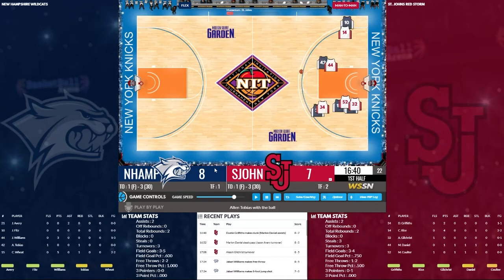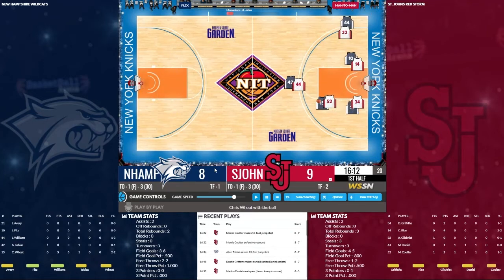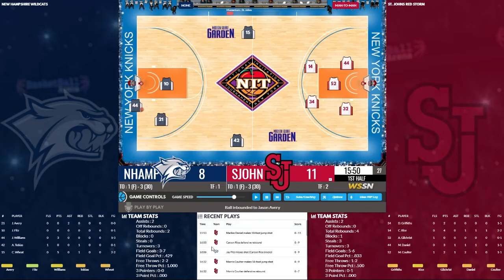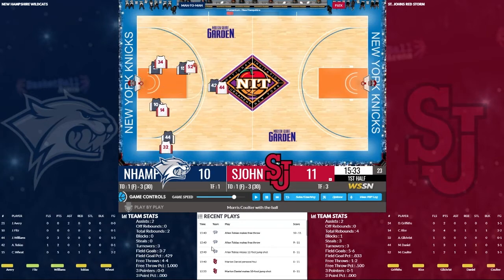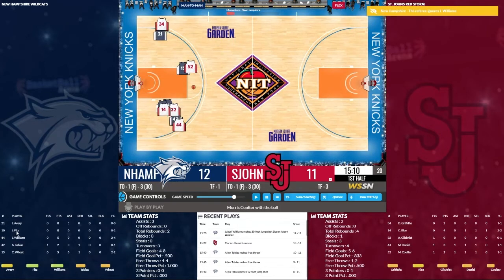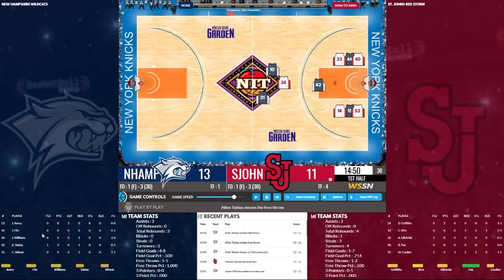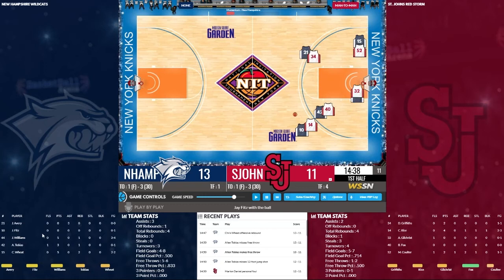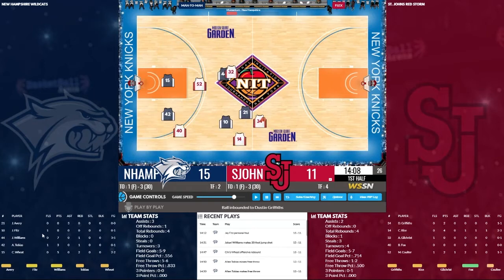We turn it over. That's 3 turnovers already. Missed shot there. St. John's hits it down at the other end. Shot blocked. And we're down 11-8. 2 free throws for Tobias. And Fitz, in one of those NIT games last year, had 36 points. I think we beat Auburn is the game we won. 1 out of 2 at the line for Tobias. Wheat gets the offensive rebound. There's the baseline jumper from Williams. We're up 15-11 now.